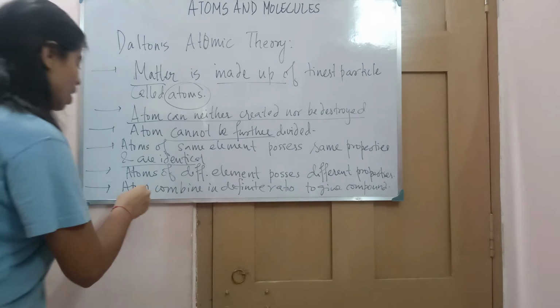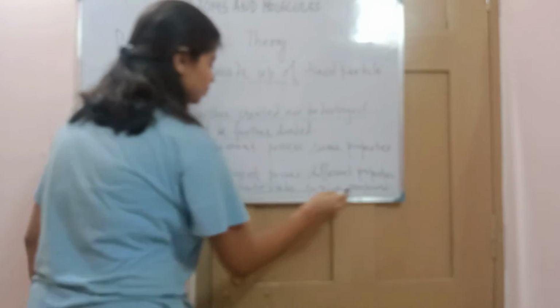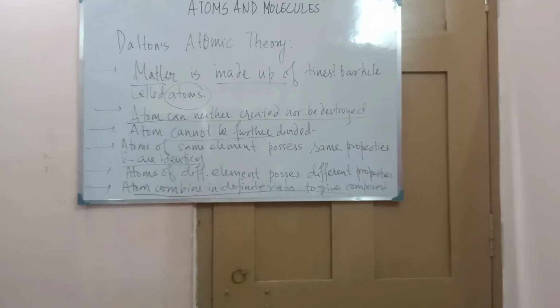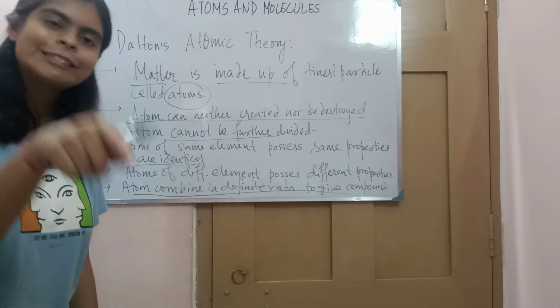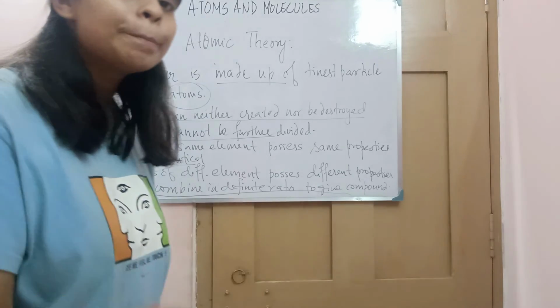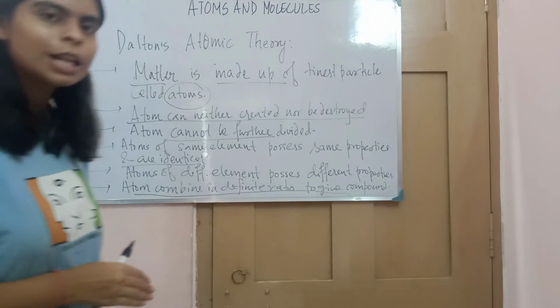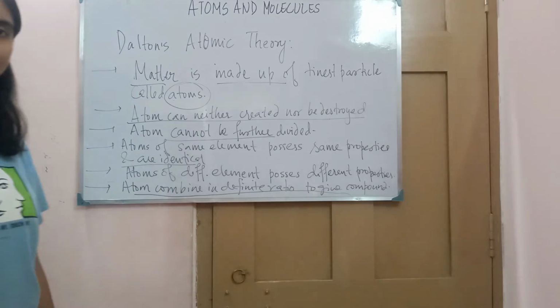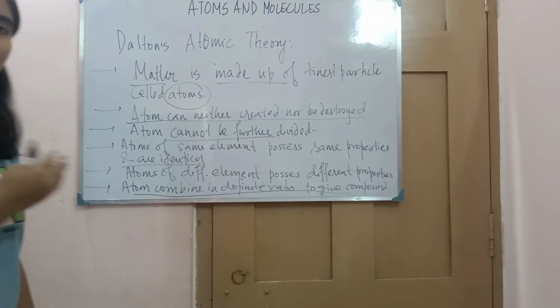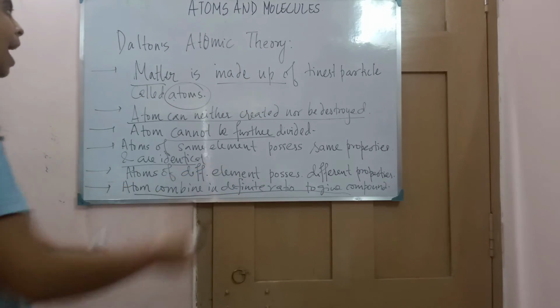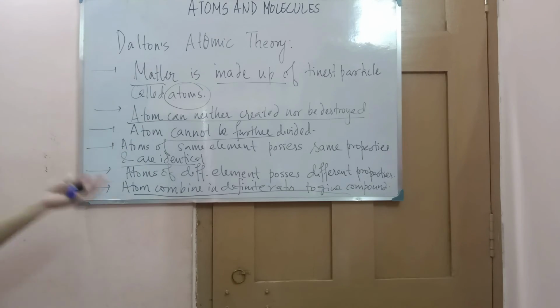Now tell me, where has this come from? This has come from the law of constant proportion, which states the same thing: that a particular compound will contain the same elements combined together in a definite ratio by mass. And this is what Dalton's atomic theory has stated. So by observing this law, he proposed this theory.